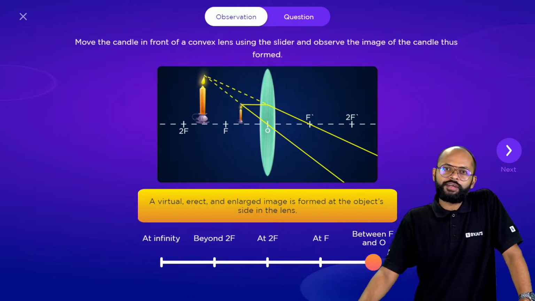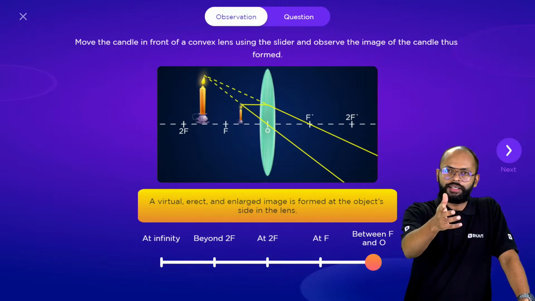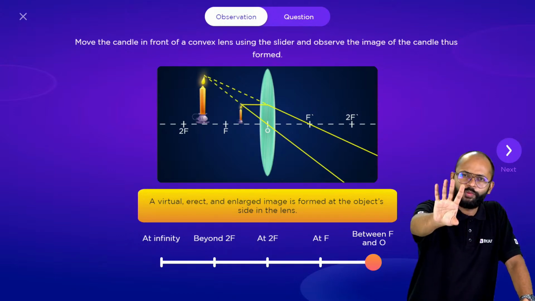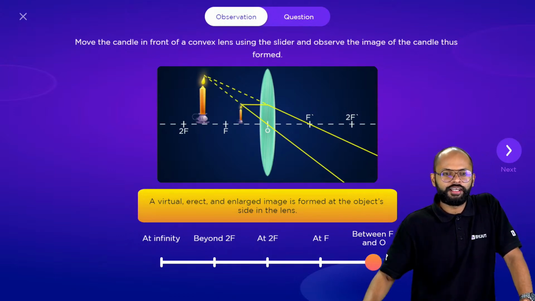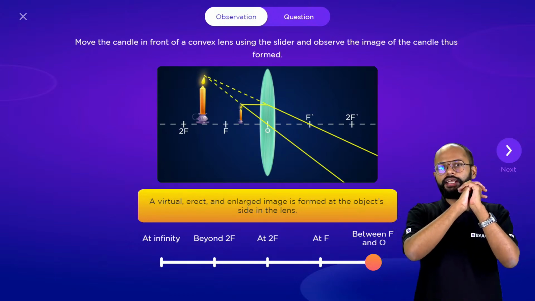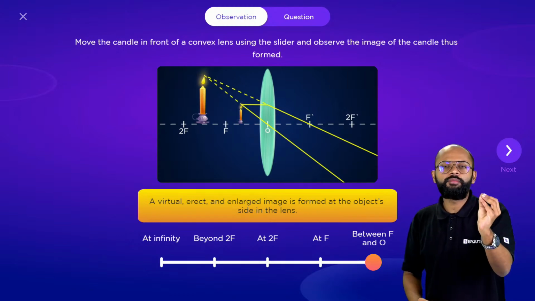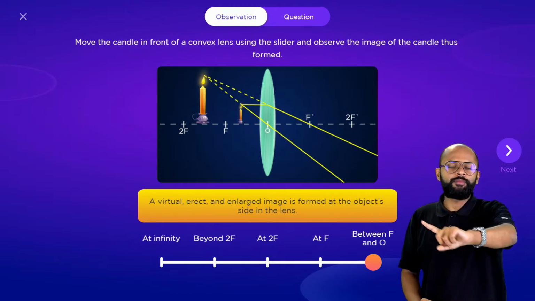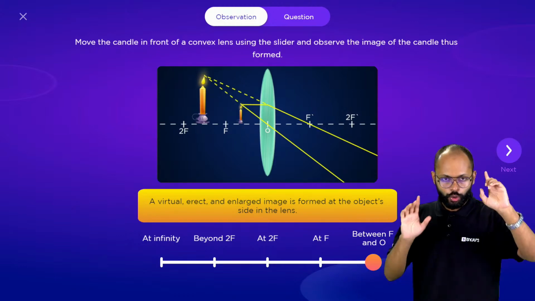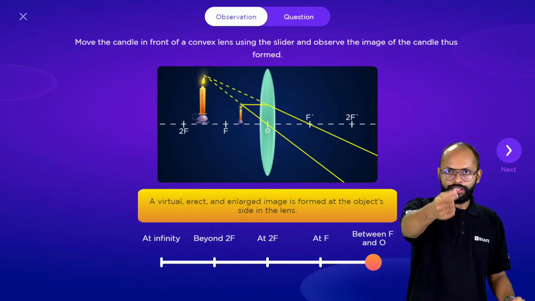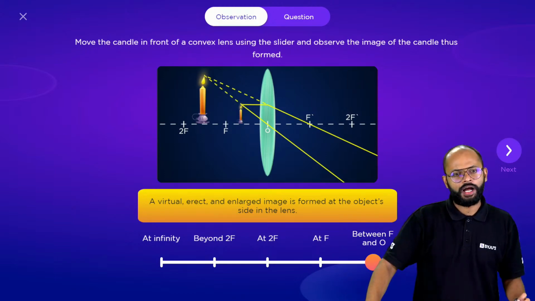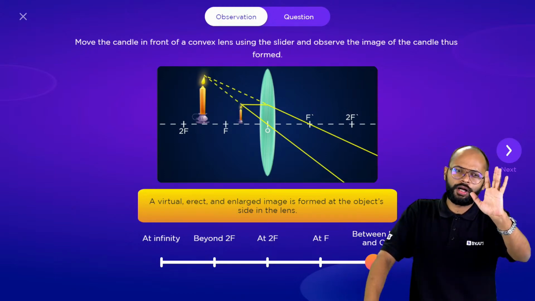Ishika, you need justification. The easiest justification, I would say, is taking a numerical and changing the object position. You will get different v's and you will understand. I'm telling you, that's easy. So don't think about where the image position will be, but one thing you can say: it will be on the same side, to the left of the object. Fine, got it? I'm telling you these extra things also so that you should not be confused in future. Yes, it will be beyond the object on this side.